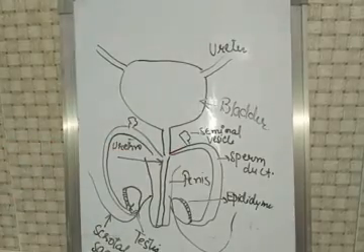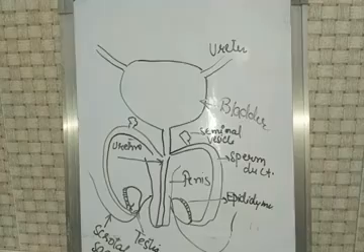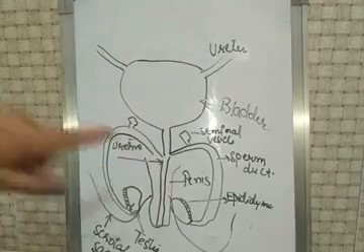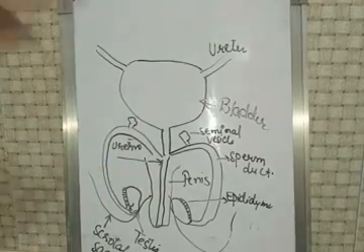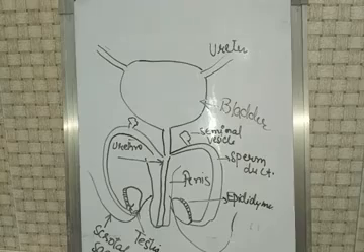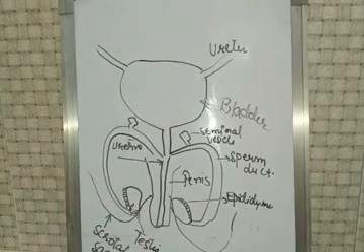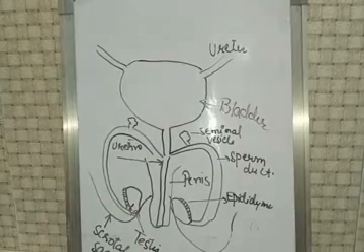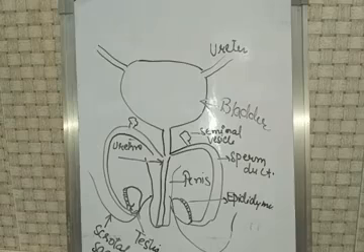The seminal vesicle joins another tube called urethra, which comes from the bladder, and this urethra carries the gametes to the penis, which opens outside the body and passes the gametes from the man's body to the woman's body for the purpose of reproduction.